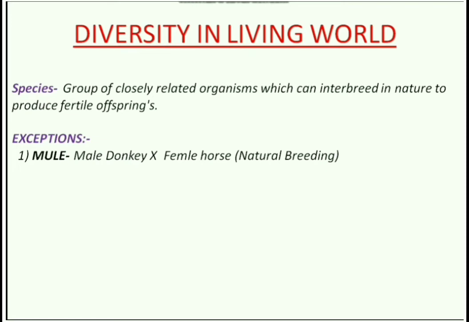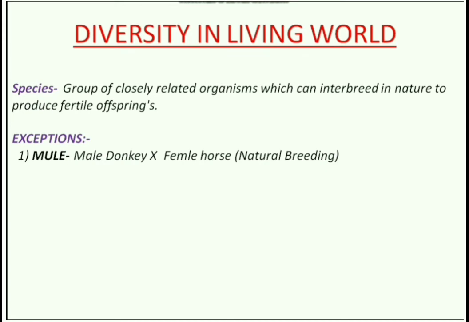So we can find some exceptions, but if we go as per the definition, we can find some differences. What did I say? Mule is sterile, but the breeding is in nature. So what is given in the definition? Group of closely related organisms which can interbreed in nature to produce fertile offspring. So the male donkey and female horse are different species.